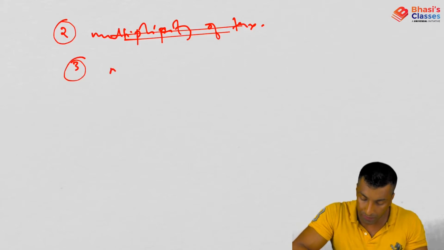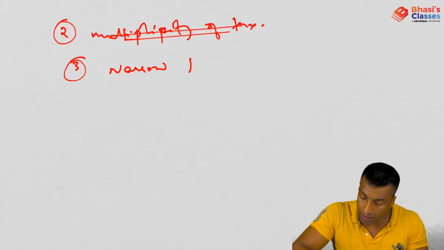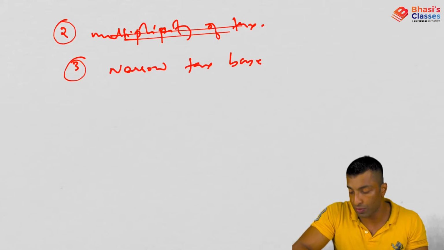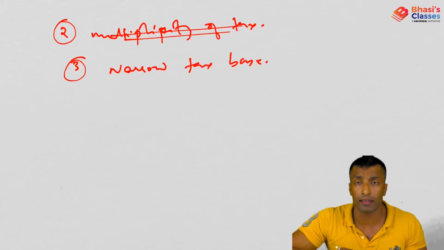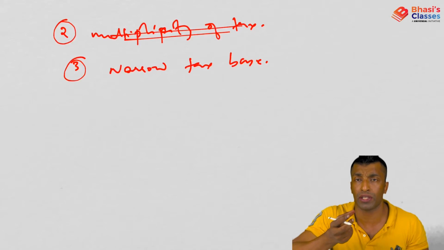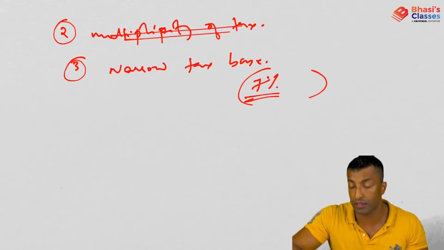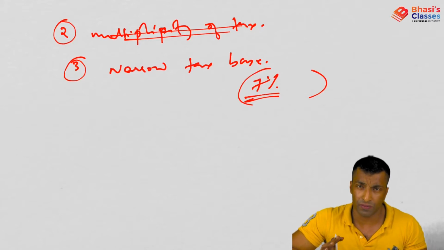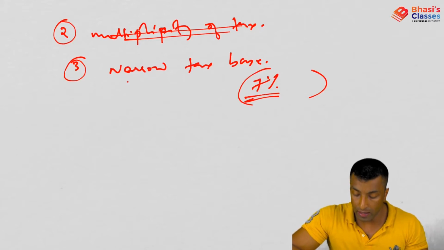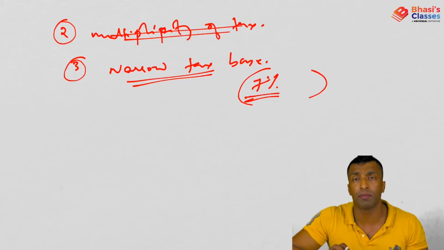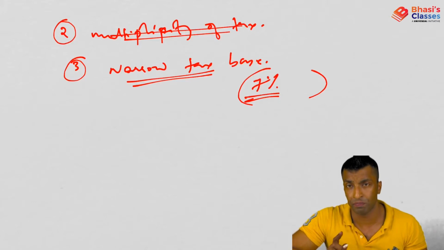So what about the third feature? Narrow tax base. That is also one of the features of the Indian tax structure. Very limited population is actually paying tax. Hardly 7% of the adult population is paying tax, which is very low, and that's why narrow tax base. And narrow tax base is one of the most important reasons